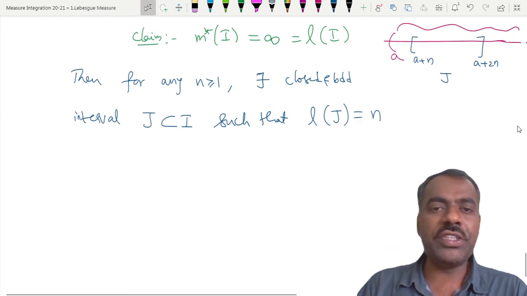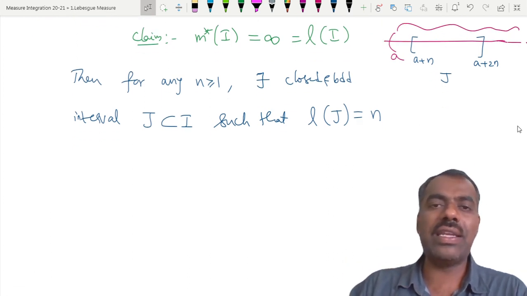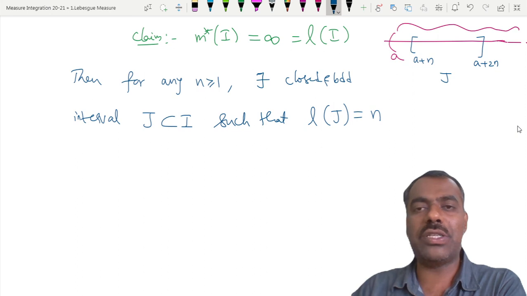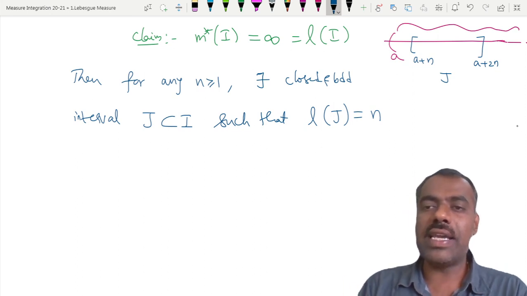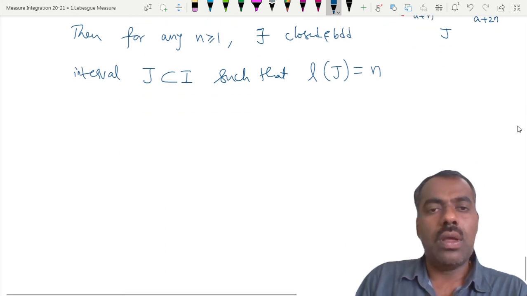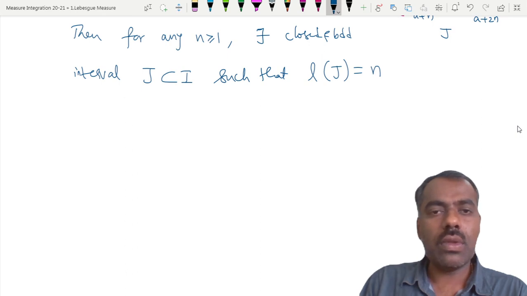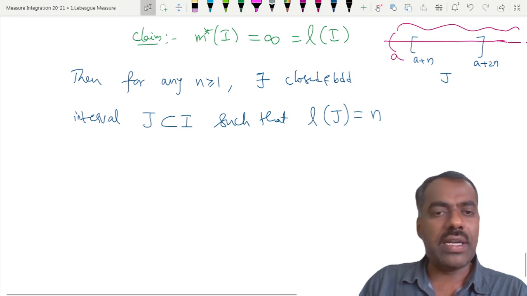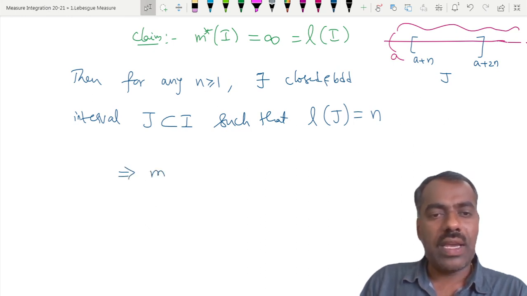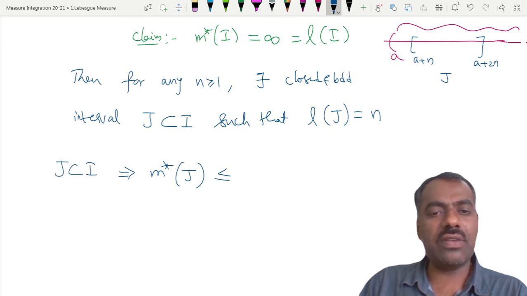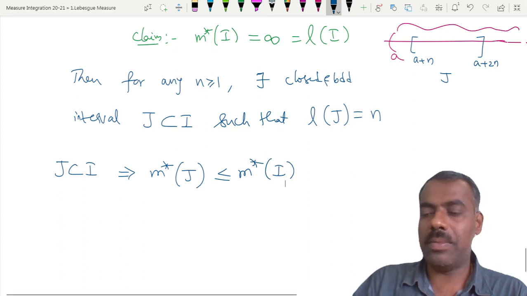If it is minus infinity to a, you have to find [a - 2n, a - n] and so on. If it is a to infinity, take [a + n, a + 2n]. If it is minus infinity to a, then you find [a - 2n, a - n]. Therefore, J is contained in I such that the length of J is equal to n, and J is a closed and bounded interval, right? Since J is contained in I, m star of J is less than or equal to m star of I by the monotone property.